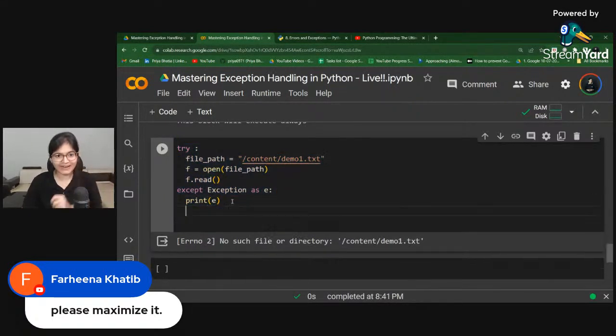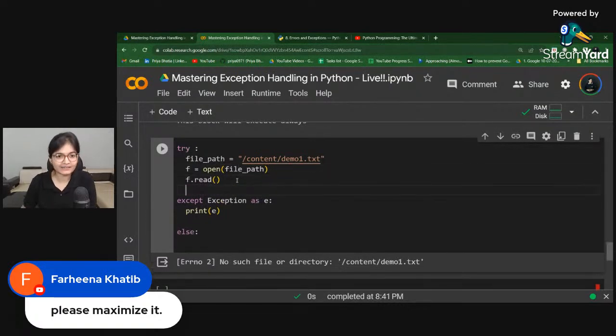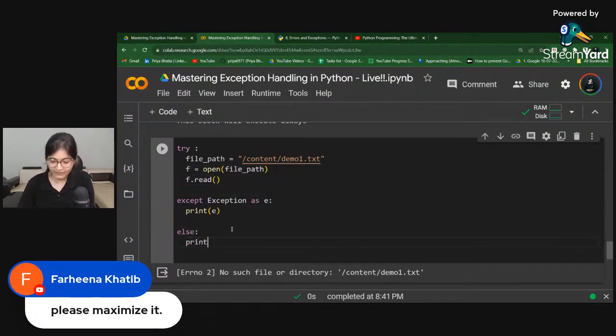And then maybe you can write the else statement. As of now I'm printing statements, but EDA stuff you can do here. Obviously once you are able to access the file, only then can you do the EDA stuff. If the file is not there from whatever resource you are getting it, obviously the else part will not make sense. So at that point, that particular code block will not run.